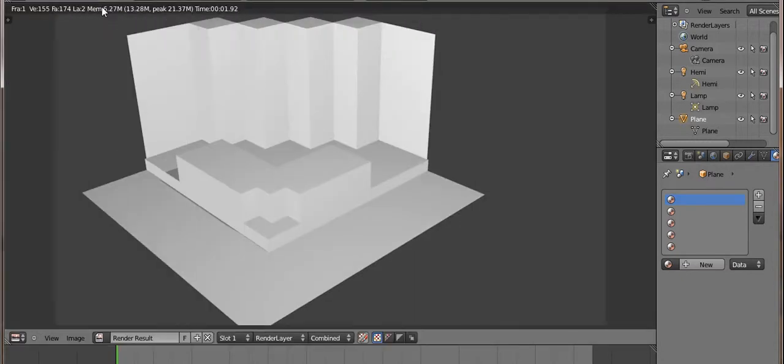Wow, when I render it, I got this. This is the back part of the studio. This is the front part. This is the floor part. Now my next part is I will show you how to apply material and texturing on this object.